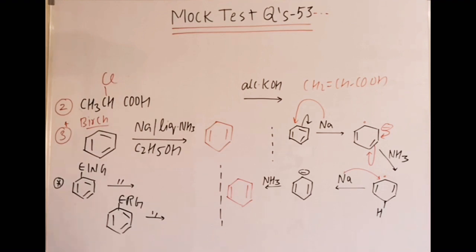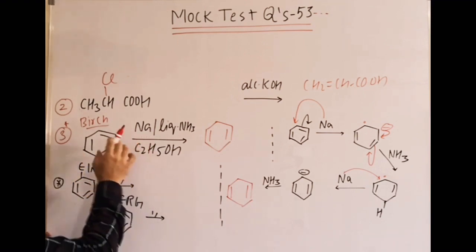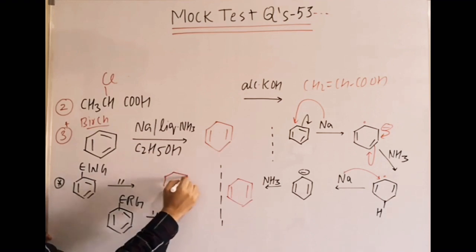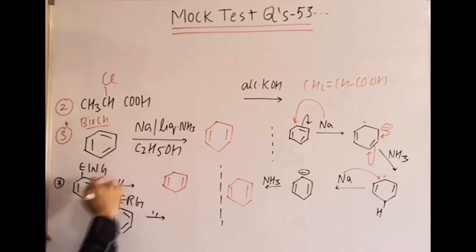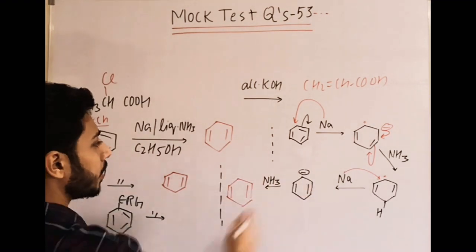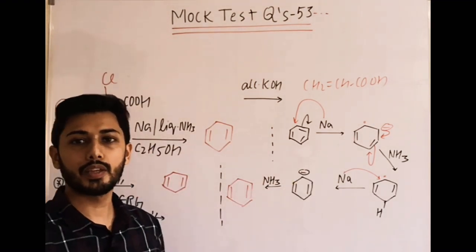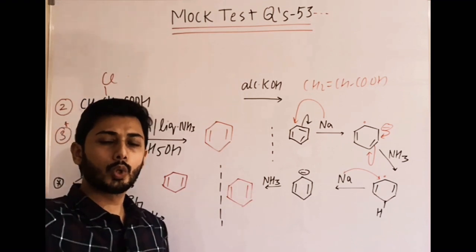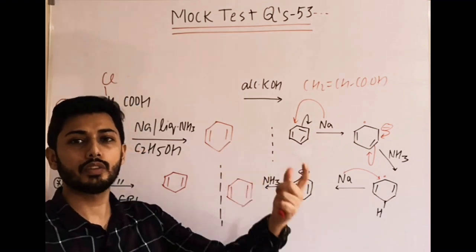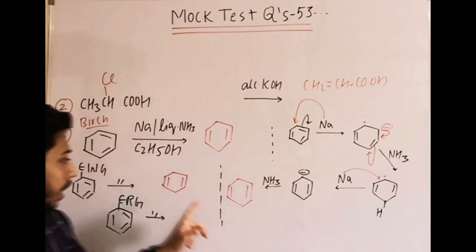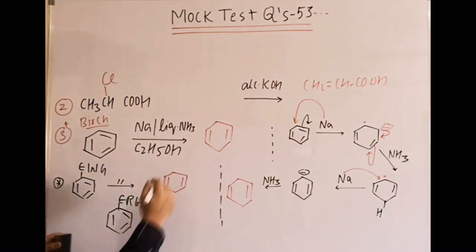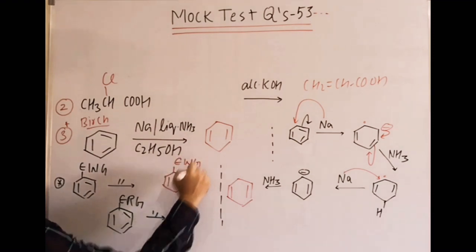Now another key point is, if we have an electron withdrawing group, how to remember it? If an electron withdrawing group is present, it should be found at an sp3 hybridized carbon. Like we know that this will convert into this one, so first convert it into this one. Now electron withdrawing group means if EWG is present here, the negative charge will be stabilized or not? Yes. So if an EWG is mentioned, put it in such a way that it is on the sp3 carbon. Now tell me which are the sp3 carbons. These are, so you can mention the EWG should be there.